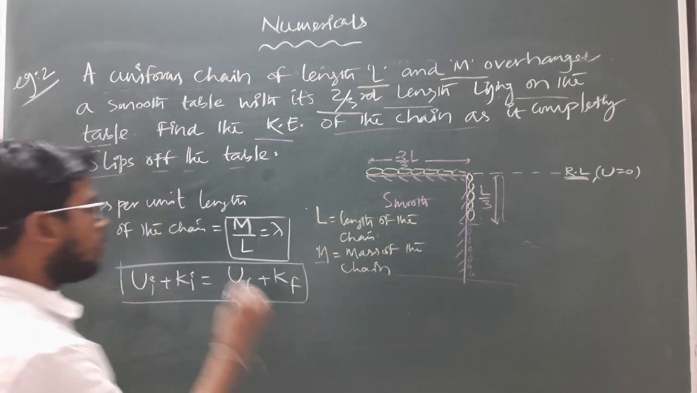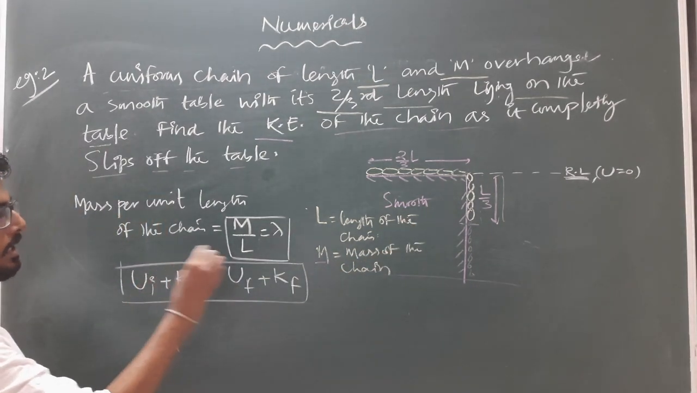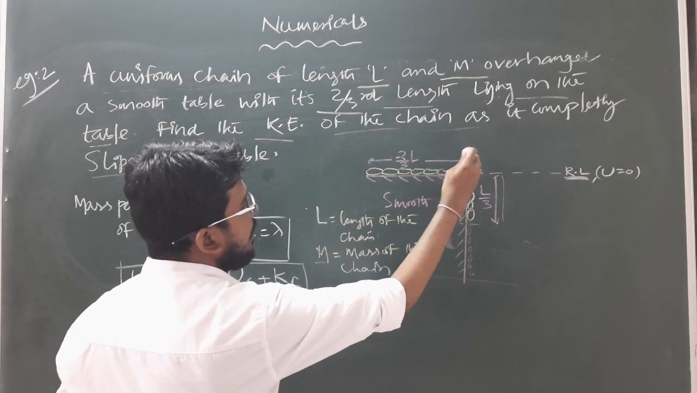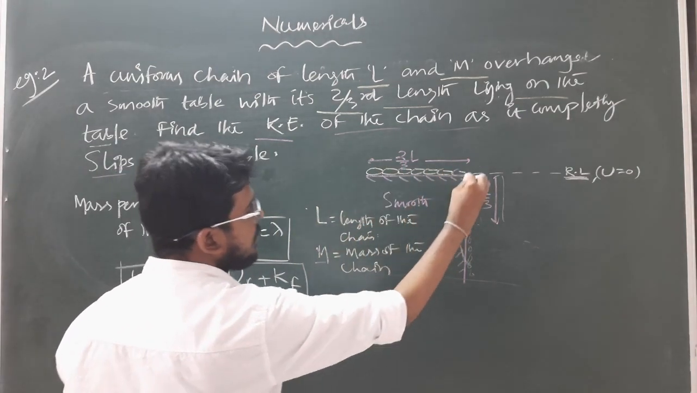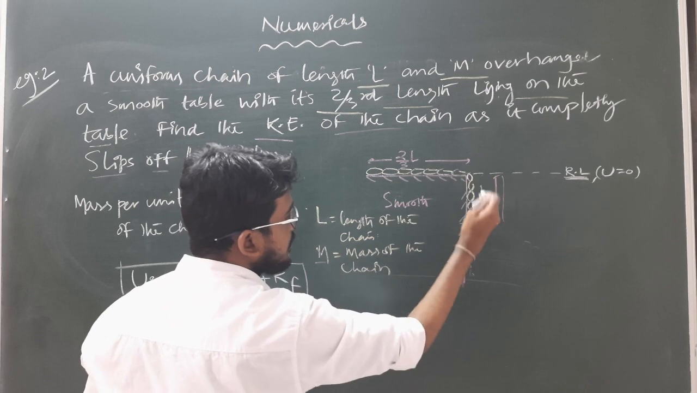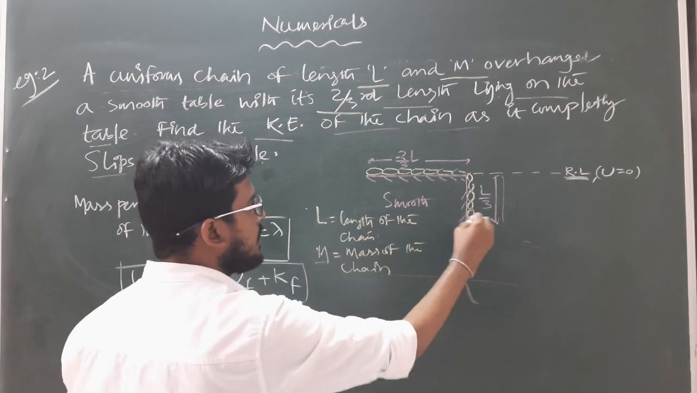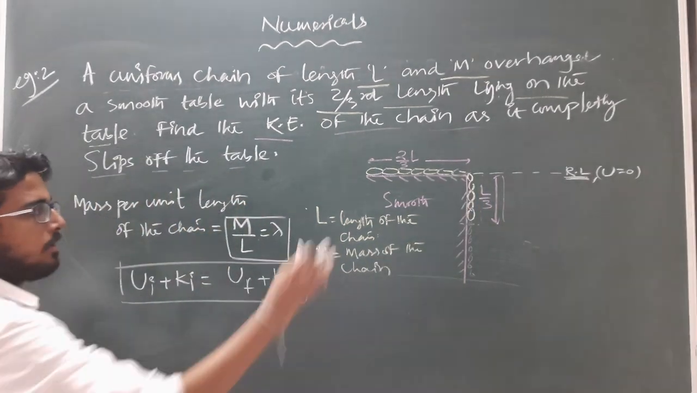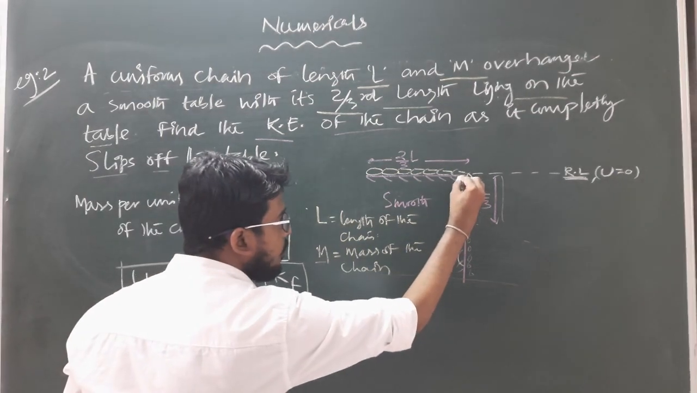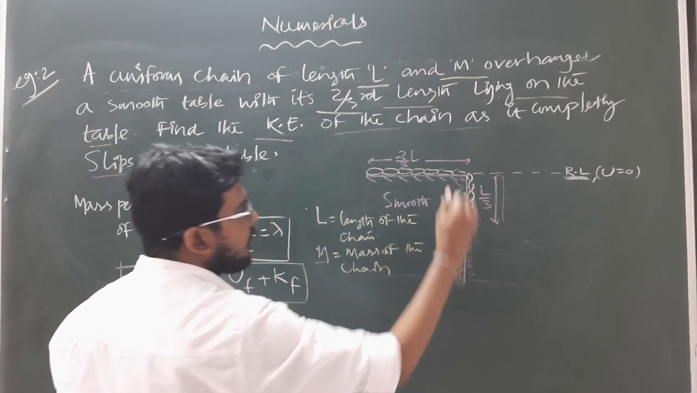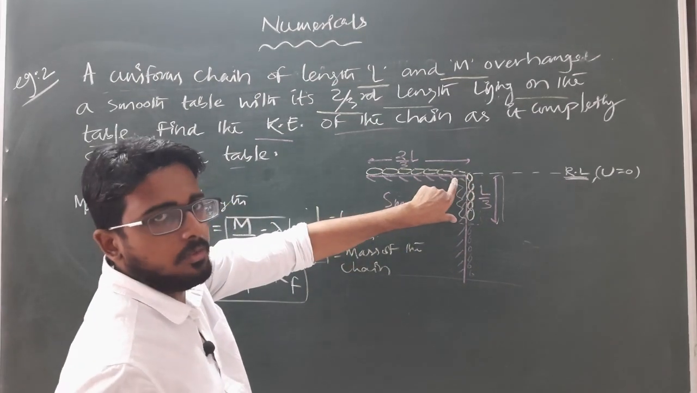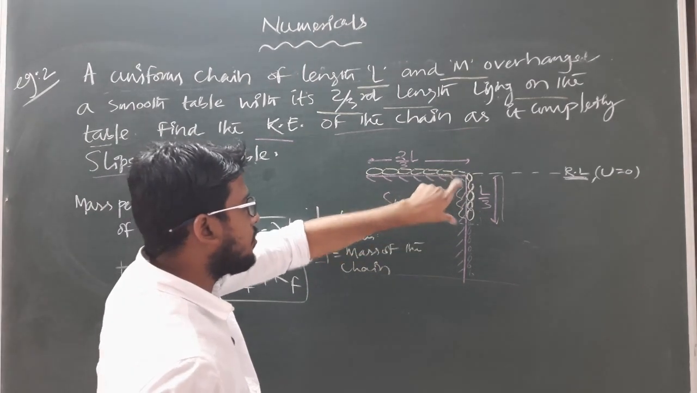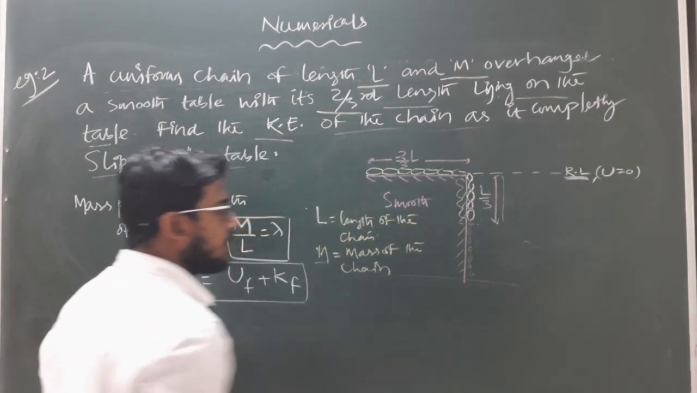Clear? So what is the initial value of kinetic energy? As the complete chain is placed in static condition and this much part only hangs below the reference level, the initial kinetic energy will be 0 and the initial potential energy of the system will be the potential energy stored within this much part of the chain. So first of all we have to find the potential energy stored within this much length.